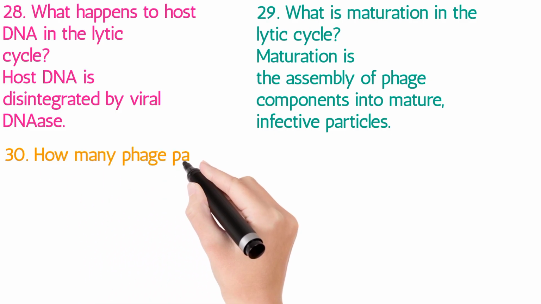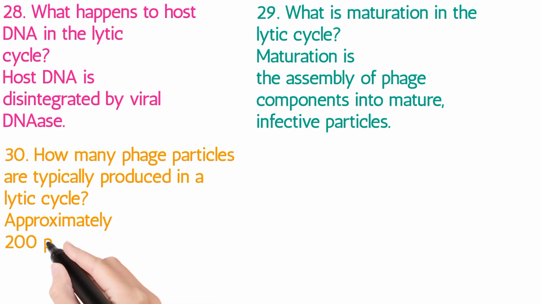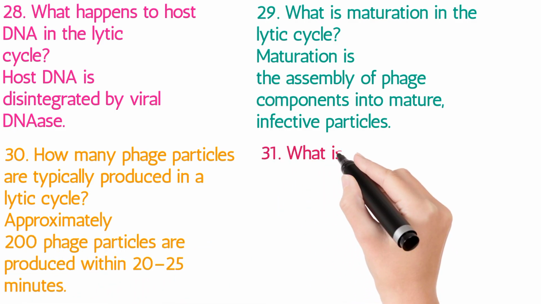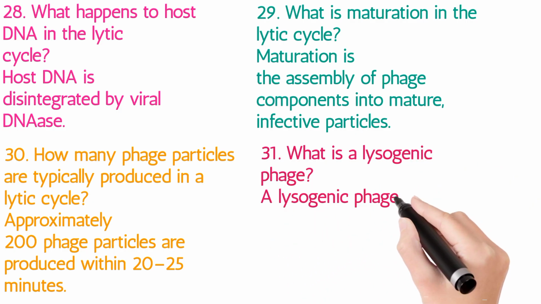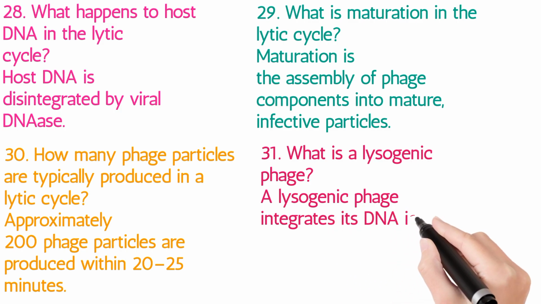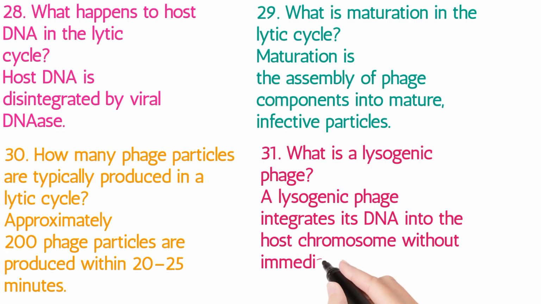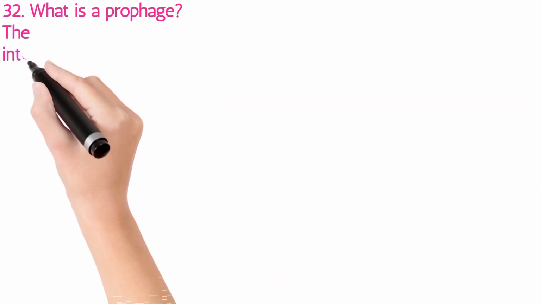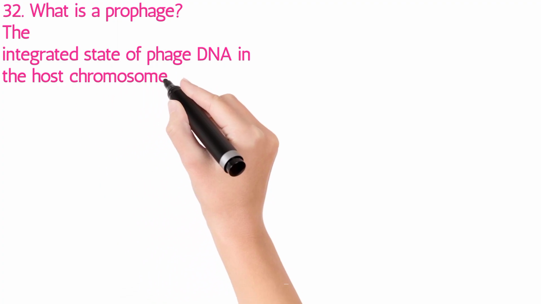30. How many phage particles are typically produced in a lytic cycle? Approximately 200 phage particles are produced within 20 to 25 minutes. Lysogenic cycle. 31. What is a lysogenic phage? A lysogenic phage integrates its DNA into the host chromosome without immediately killing the host. 32. What is a prophage? The integrated state of phage DNA in the host chromosome.